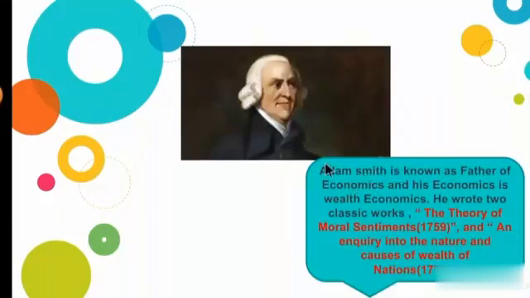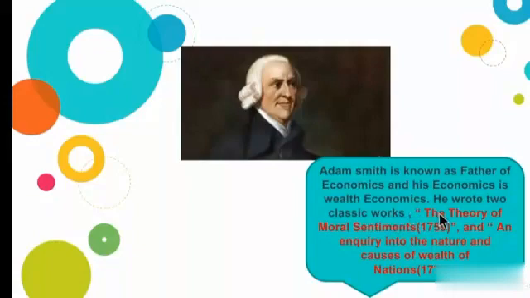Next, Adam Smith. Adam Smith is also an economist. He is known as the father of economics. So children, make a note of it. Adam Smith is known as the father of economics, and this economics is wealth economics. He wrote 2 classic works, 2 books related to wealth economics.